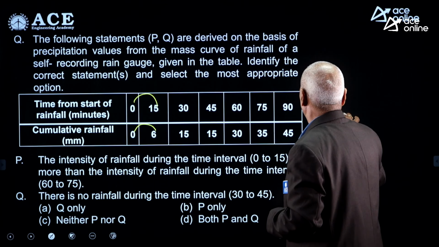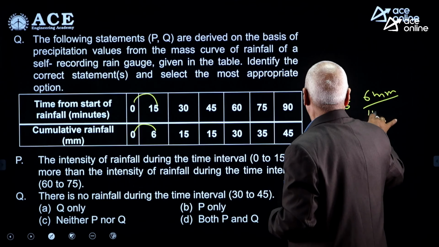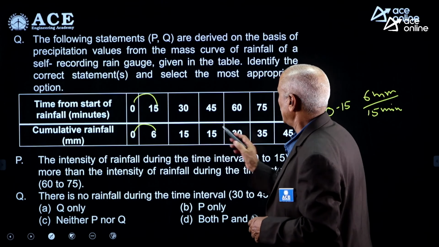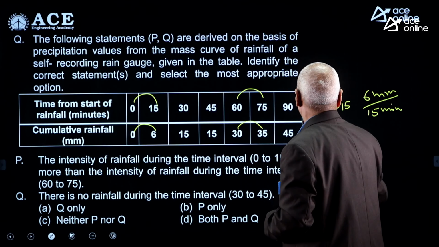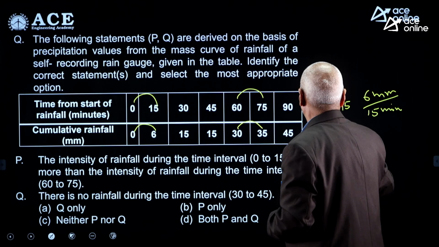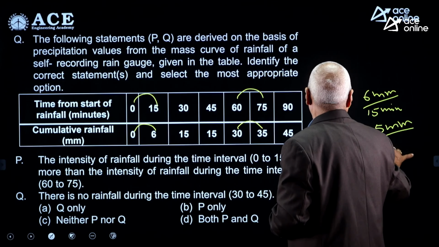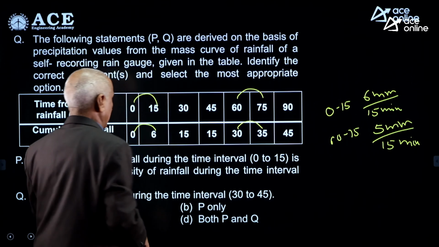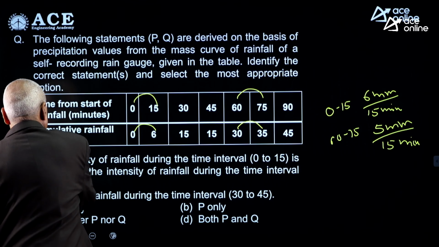For 60 to 75 minutes, 15 minutes, 5 mm is the rainfall in 15 minutes. So, the statement that intensity of rainfall during the time interval is more. Yes, P is correct.